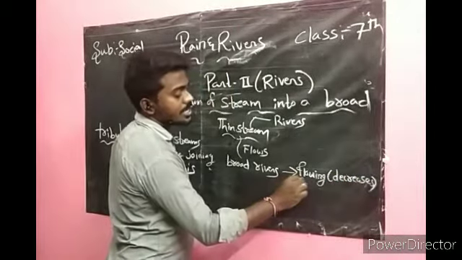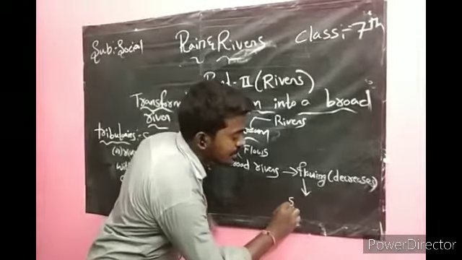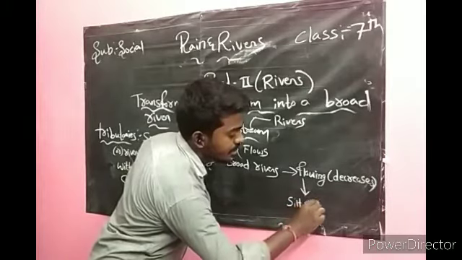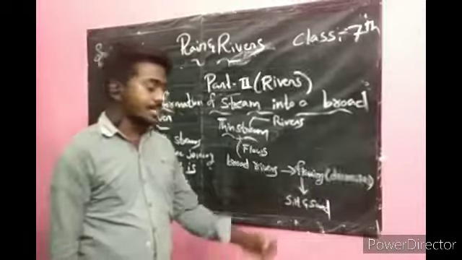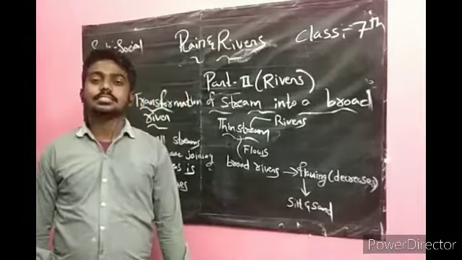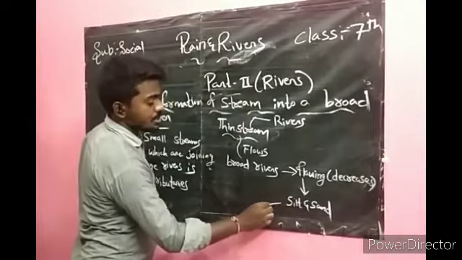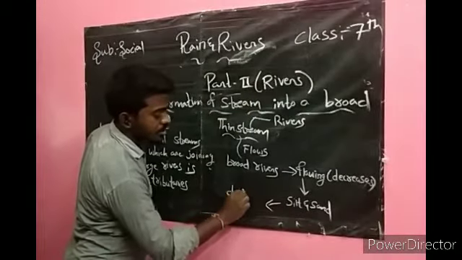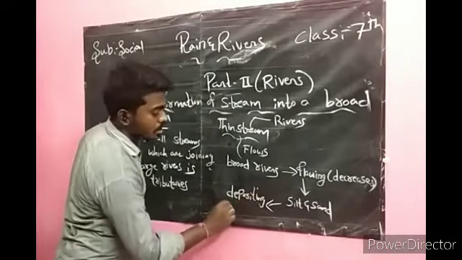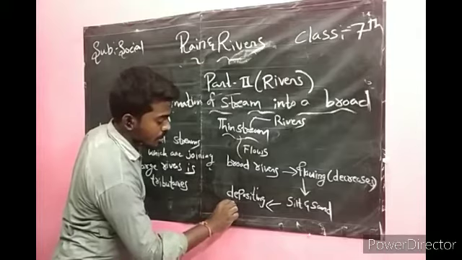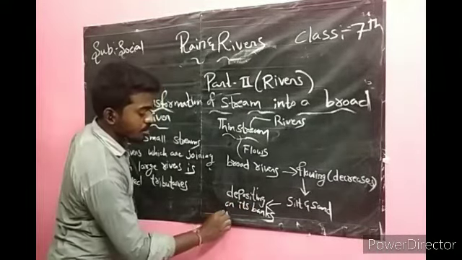As the flowing decreases, the silt and sand that the river brings, silt and sand, start depositing on the banks of the river.